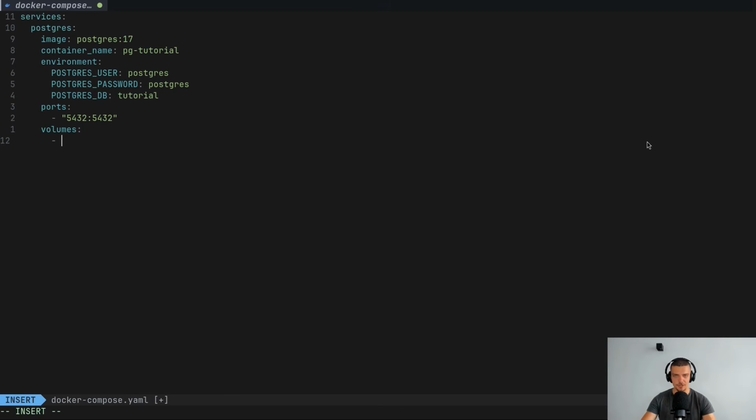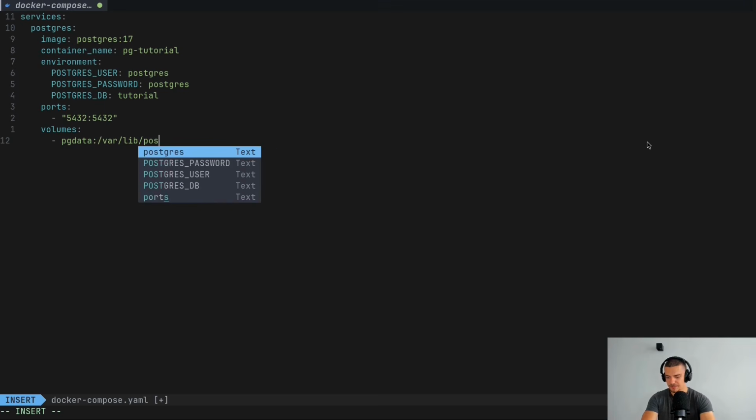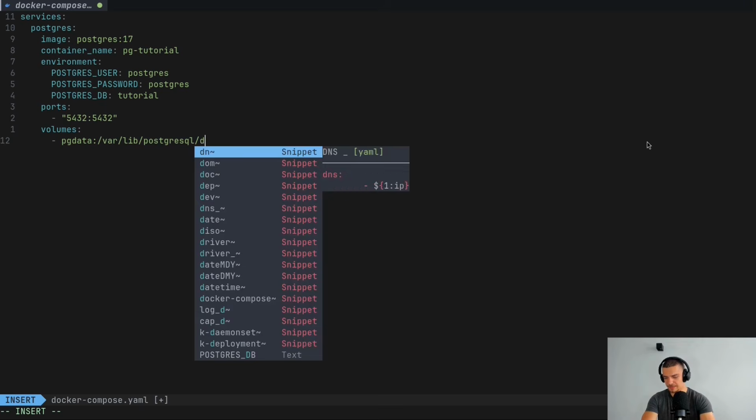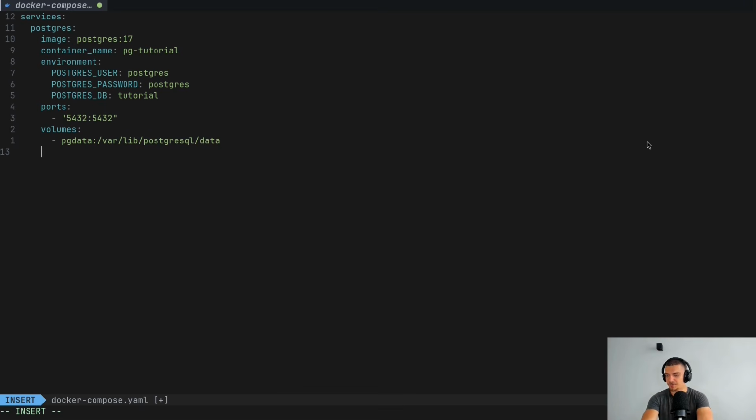And important, if you want to persist what you're doing, we're going to say volumes, and we need to define a Docker volume down below then, and say that the Postgres database that we're working on should be stored even if the container vanishes. So I'm going to call this one PG data, and we're going to map /var/lib/PostgreSQL/data.